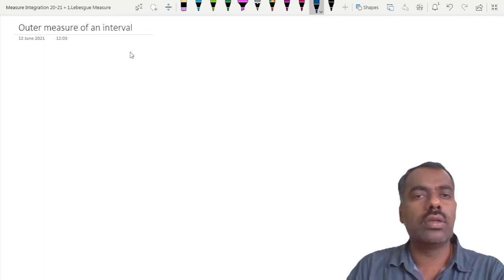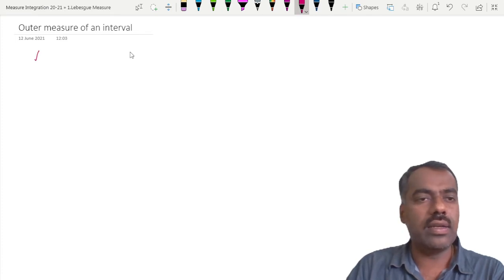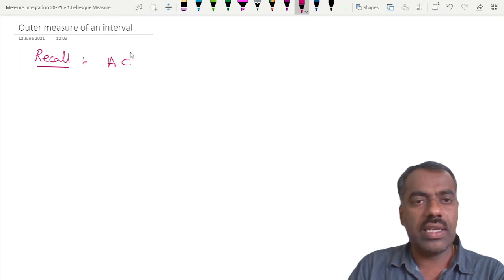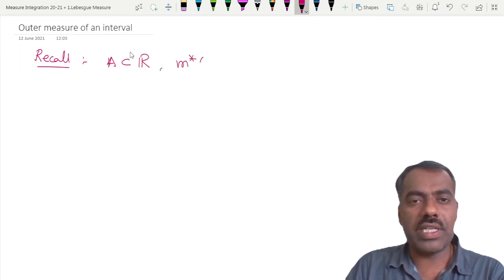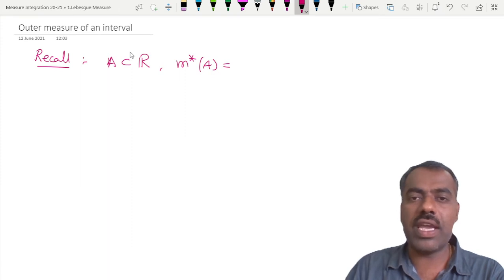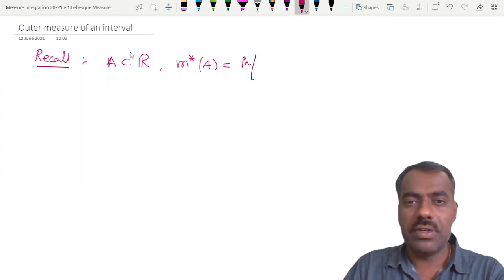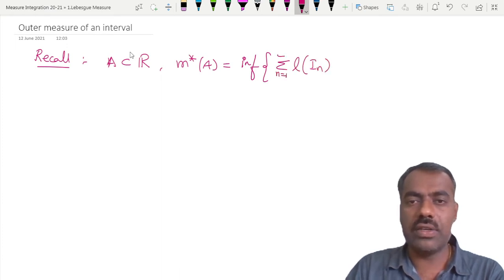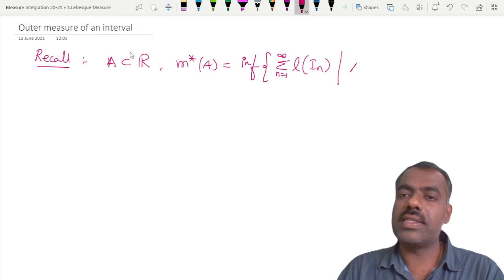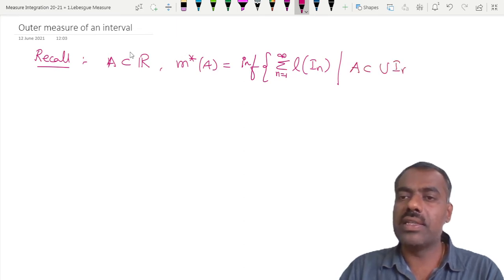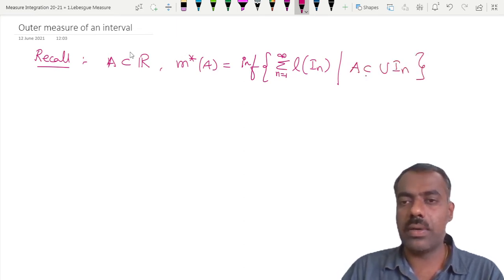No, sir. So if you quickly recall what is meant by outer measure, if you take a subset A of R, then the outer measure, denoted by m star of A, is nothing but the infimum of the sum of lengths of those intervals where A is covered by those intervals.